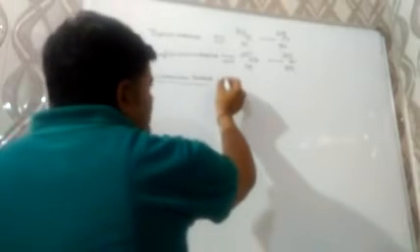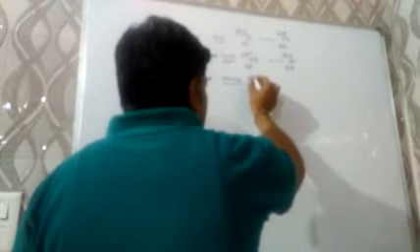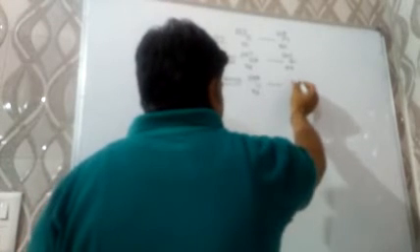Next series is the uranium series, also known as the 4N plus 2 series, because here the mass number of both parent element and daughter element on division gives remainder 2. It starts with uranium 238 and finishes with lead 206.